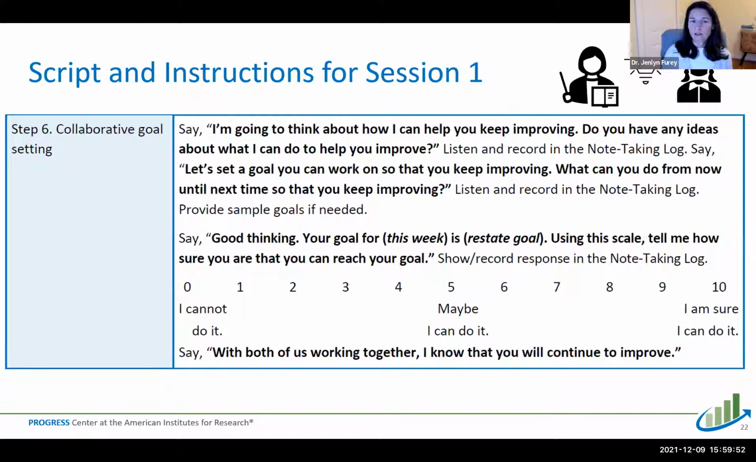So that concludes the very first session. The first session is going to take a little bit longer than the following sessions because you're doing a lot more explaining. The student may have some more questions. But the first session concludes with, I know that you will continue to improve.